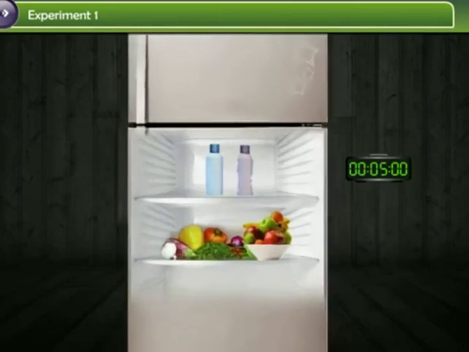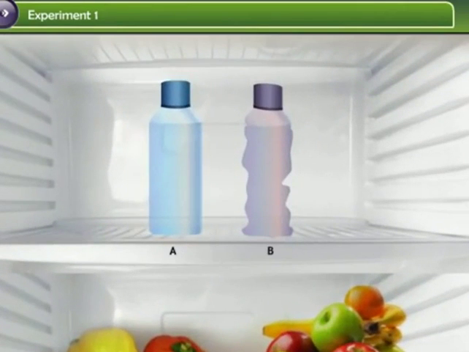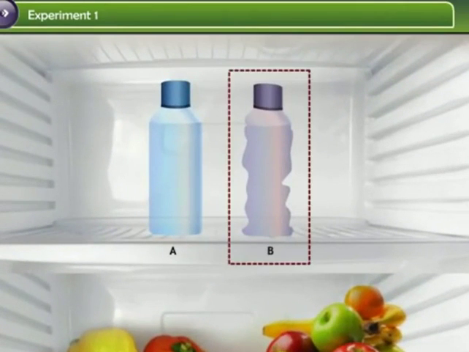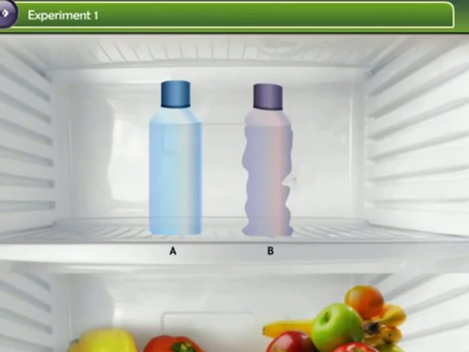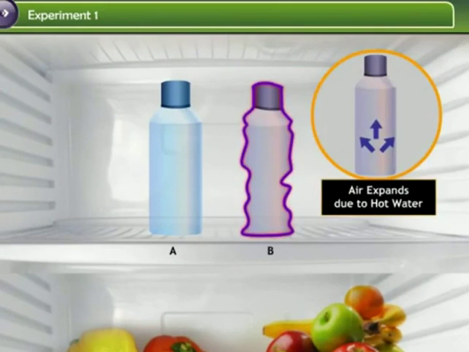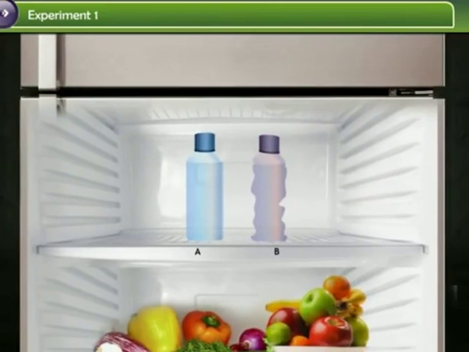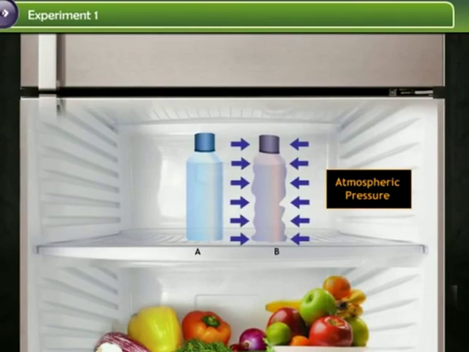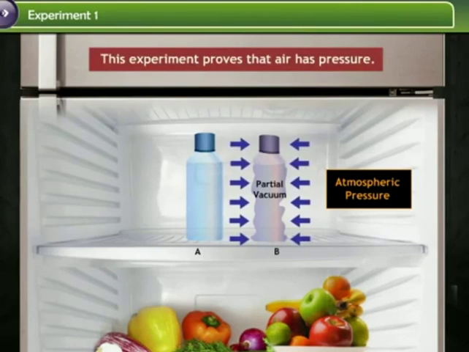What do you observe? Nothing happens to bottle A, but bottle B gets crushed. The air inside bottle B expands due to the hot water. When the bottle is placed inside the refrigerator, the sudden cooling creates a partial vacuum. The extremely low pressure of the partial vacuum inside forces the higher pressure of the air outside to crush it. This experiment thus proves that air has pressure.